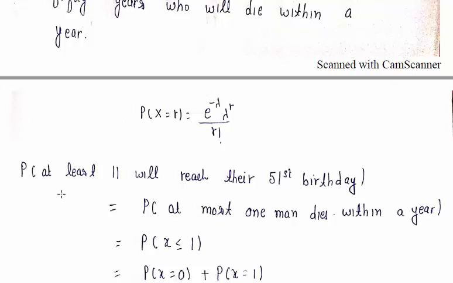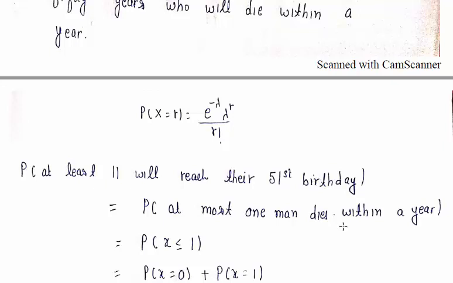Now we want to find the probability that at least 11 will reach their 51st birthday. If 11 will reach their 51st birthday, that means at most one dies within a year, because the total number is 12. So 11 reach the 51st birthday means one man dies within a year.